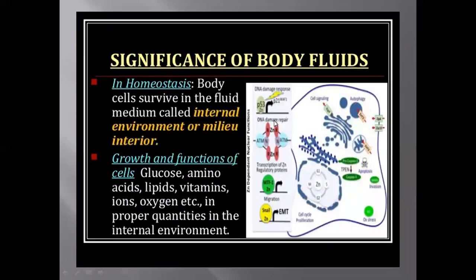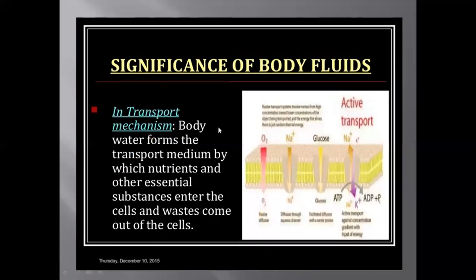Now, what is the role of body fluids or the significance? They help to maintain the internal environment of the body, that is homeostasis, and all the organic and inorganic substances present like glucose, amino acids, vitamins, ions, they help in the growth and functions of the cell. They also help in transport mechanism like transport of nutrients and other essential substances. And the nutrients enter the cell and the waste comes out of the cells.